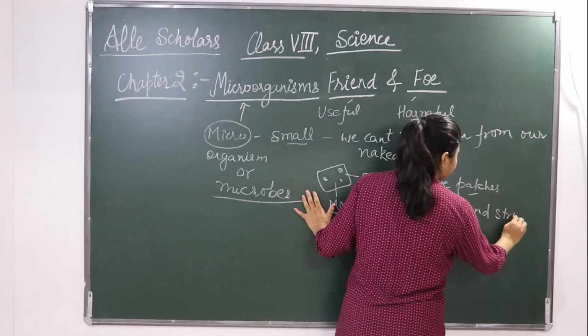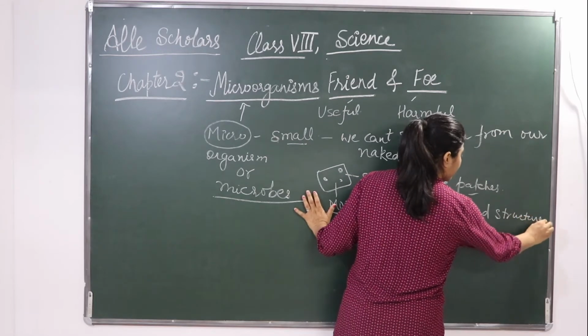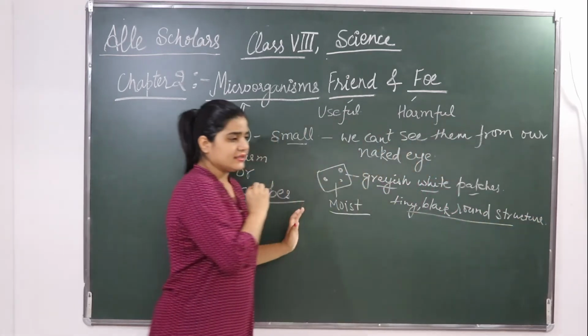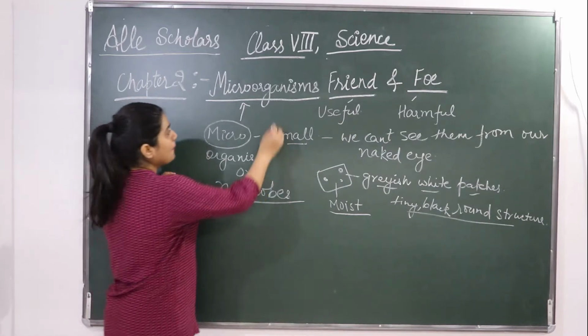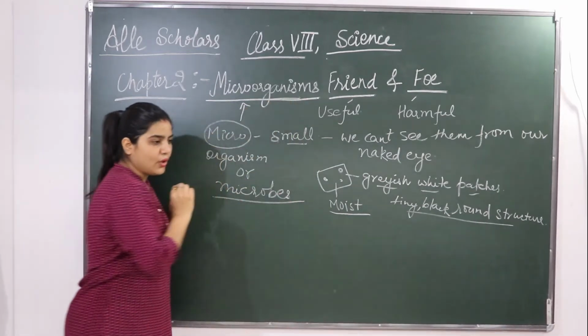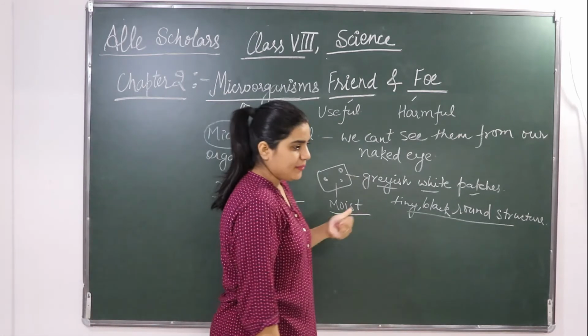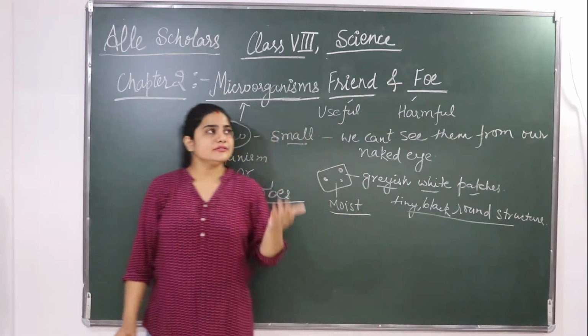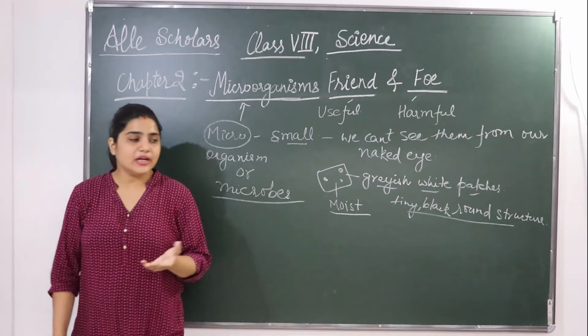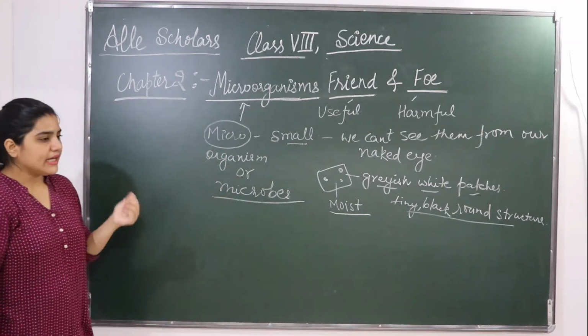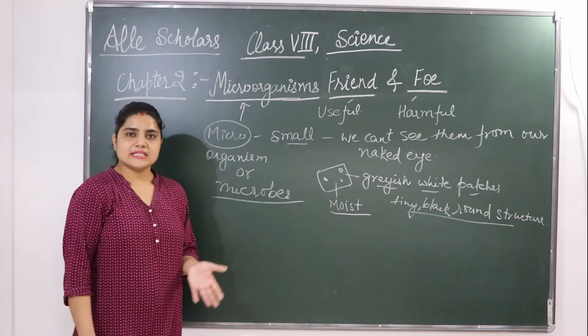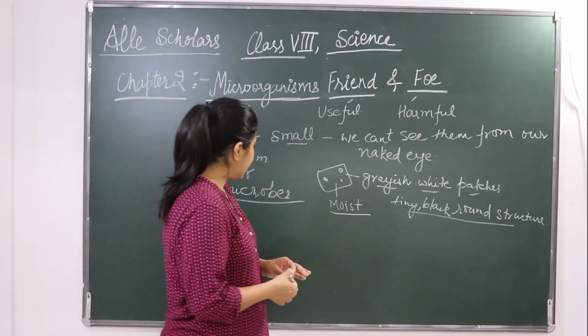So what's that? That's a microorganism. In this chapter we shall study about their structures. We shall see about the microorganisms, and from where they come. So let's discuss it in this chapter.